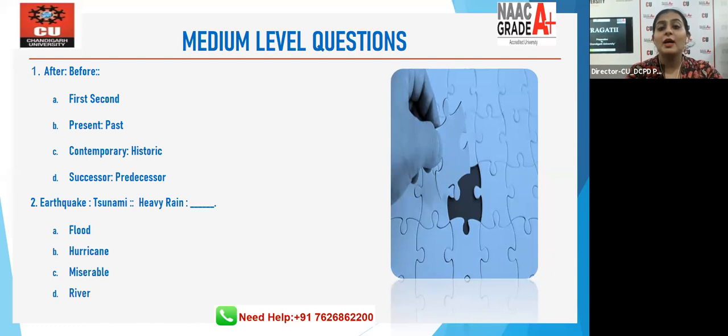All right, the answer to this is flood. Earthquake leads to tsunami. What does heavy rain lead to? Flood. Relationship between the pairs. All right, let's move on to the next one.